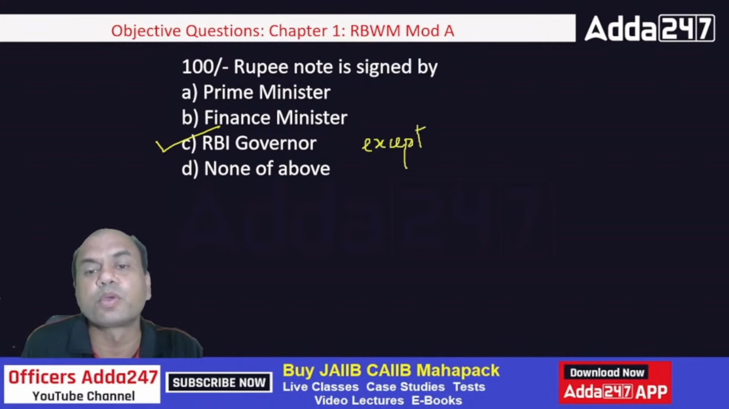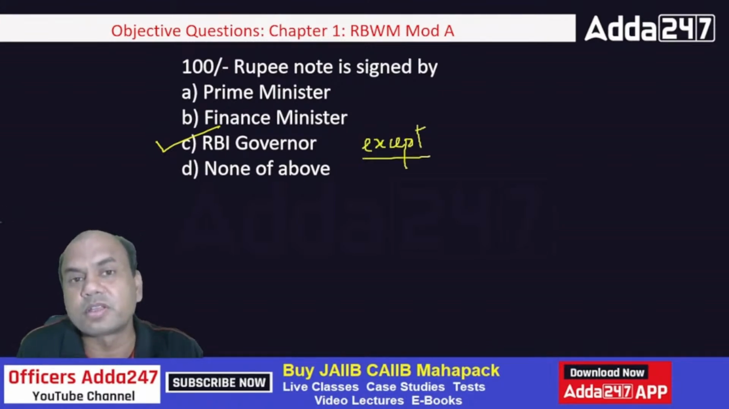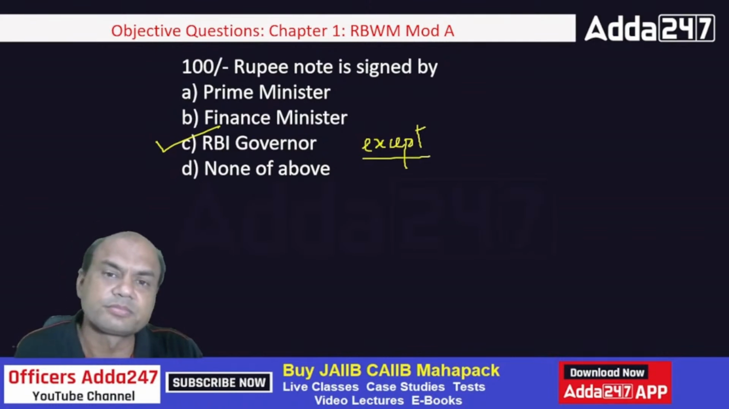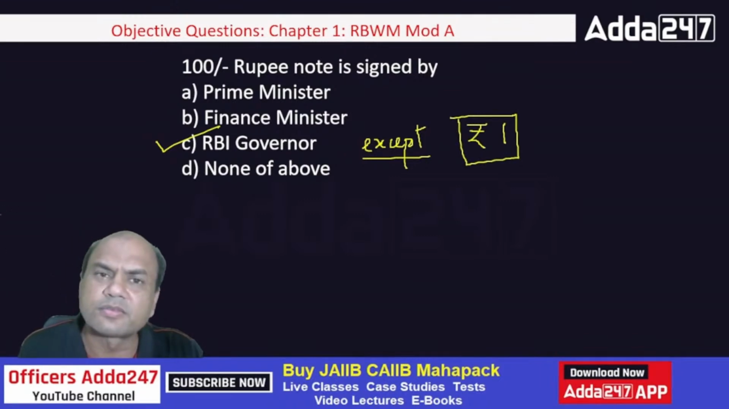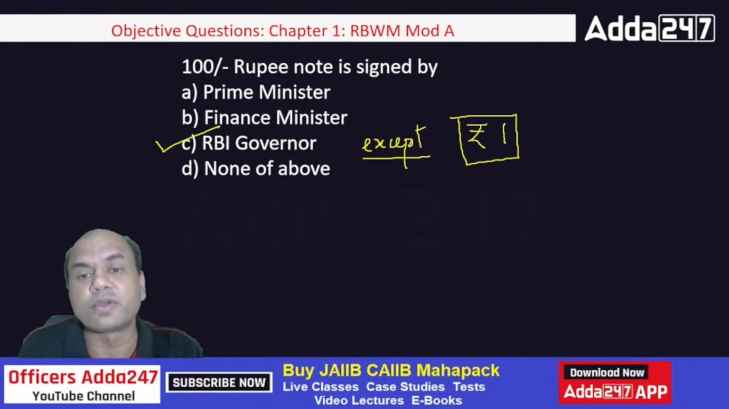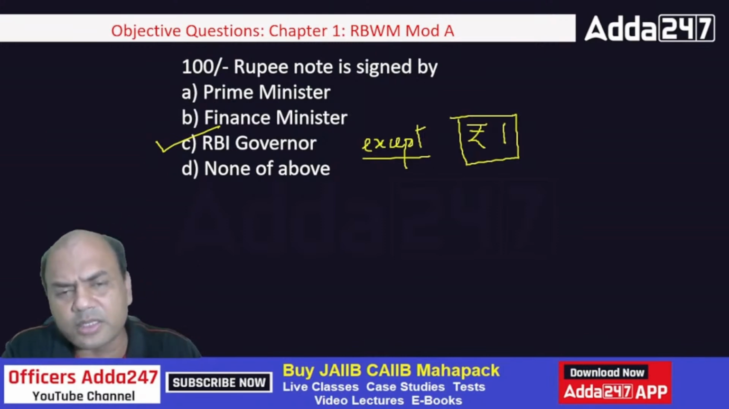Which one? Who can tell me? Except there is one note which is not signed by RBI Governor. Who can tell me? It is the rupee 1 note. That is kept by the government. So the 1 rupee note is not signed by the RBI Governor. Then who signs it? The Finance Secretary signs this 1 rupee note. But all other notes are signed by RBI Governor.